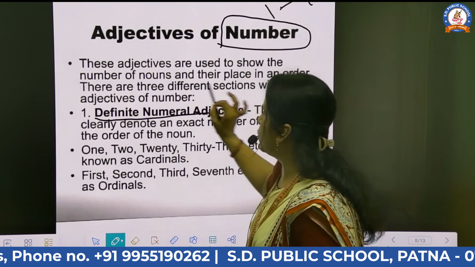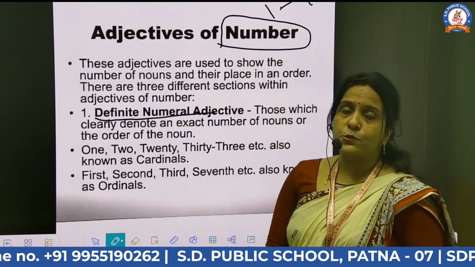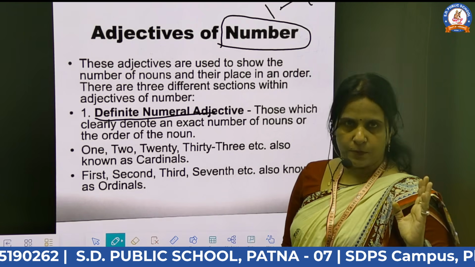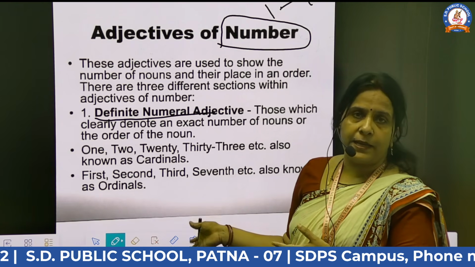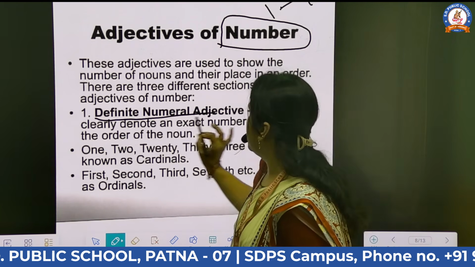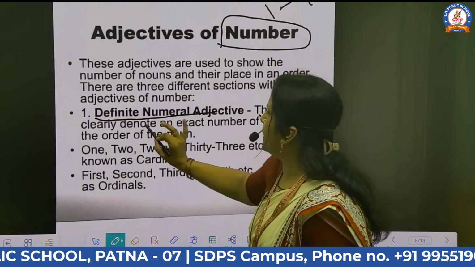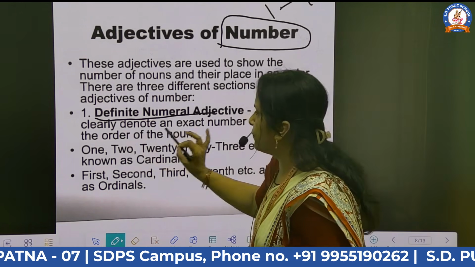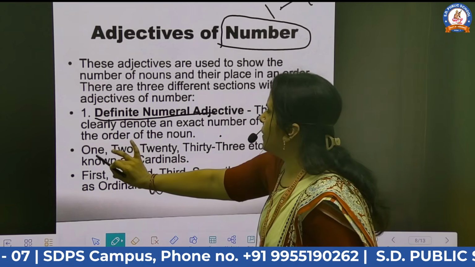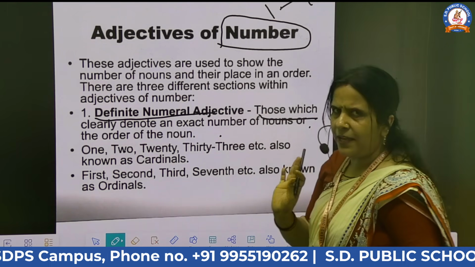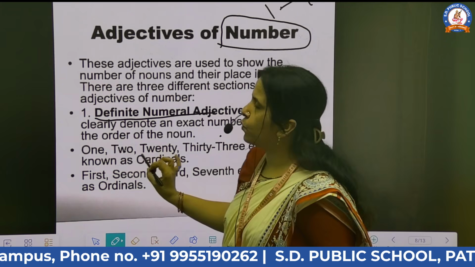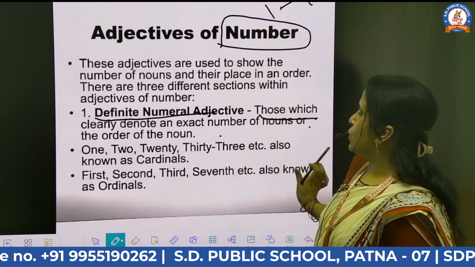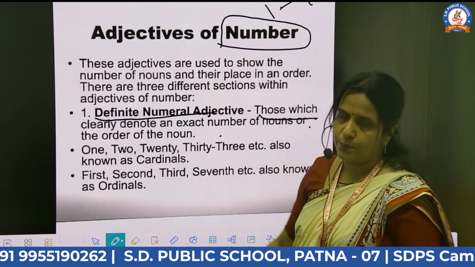The first one is the definite numeral. Definite numeral means where I provide you a definite number of any noun or any pronoun, those which clearly denote an exact number of nouns or the order of the noun. That means 1, 2, 20, 33, any other number, also known as the cardinal numbers. First, second, third, seventh, also known as the ordinal numbers.